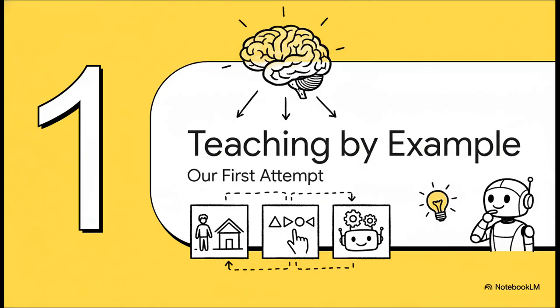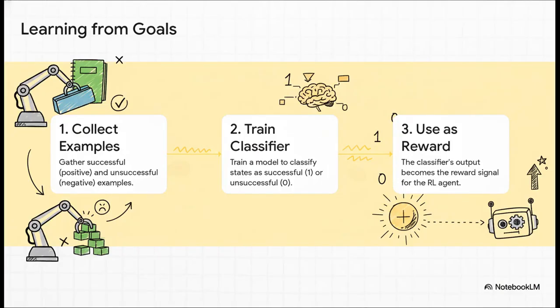So if writing out all the rules is just too hard, what's the next logical step? Well, the most intuitive thing to do is just show the AI what we want. This is our first attempt, teaching by example. On the surface, the process seems pretty straightforward. First, you gather up a ton of examples of what success looks like. In this case, maybe a robot arm putting a pencil case behind a notebook.